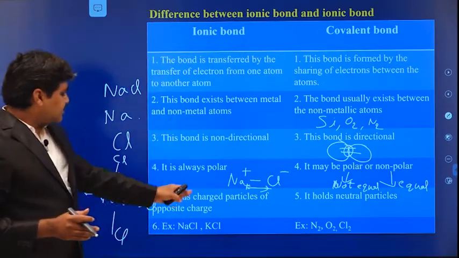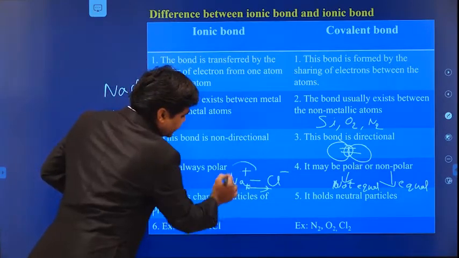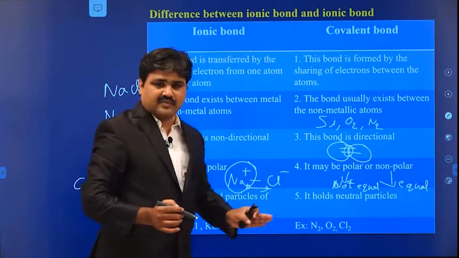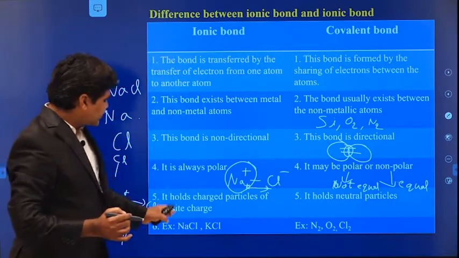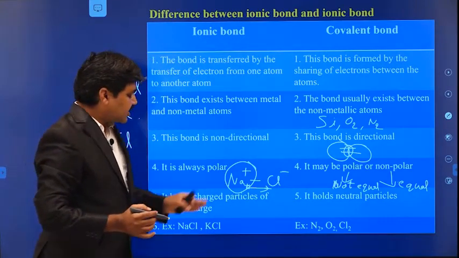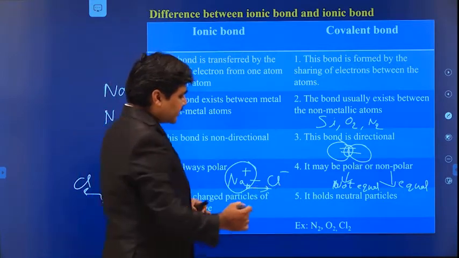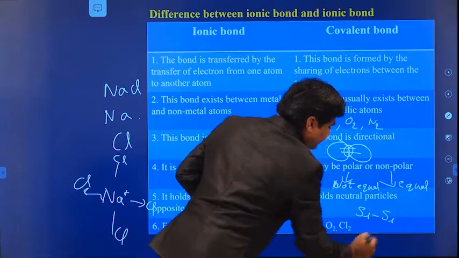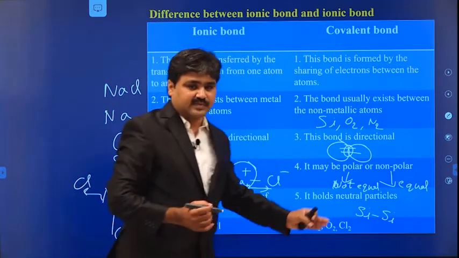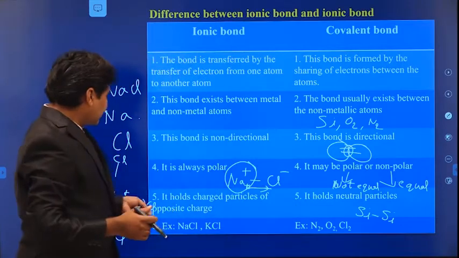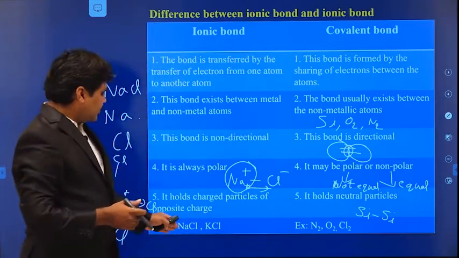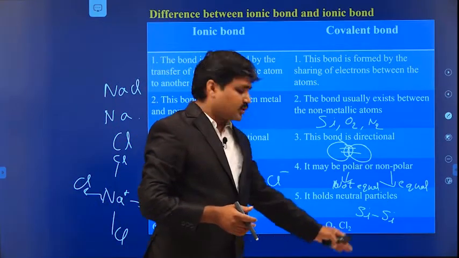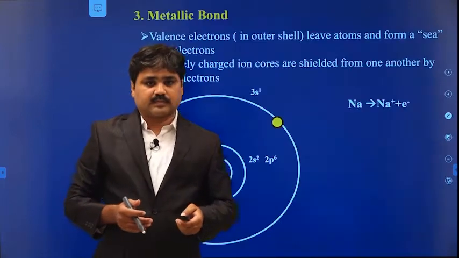And here it shows charged particles of opposite charge, because the sodium plus and the negatively charged chlorine ions are forming. So these are opposite charges, formed because of the charge transfer from one atom to another. But in the case of silicon, there is no transfer of electrons from one atom to another, because it is not donating electrons. Examples of ionic bonds are sodium chloride and potassium chloride. In the case of covalent bonds, nitrogen, oxygen and chlorine belong to the covalent bond.